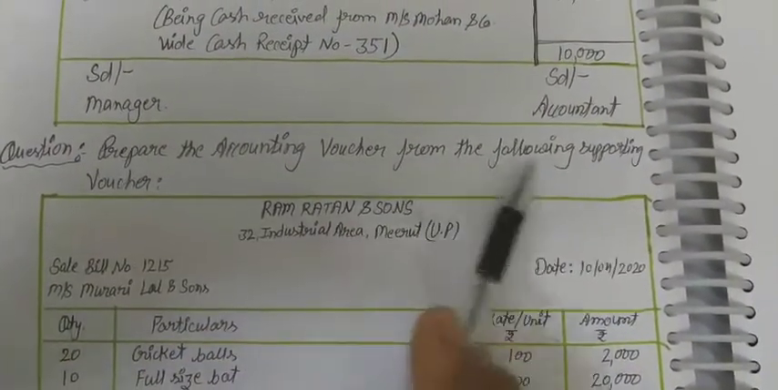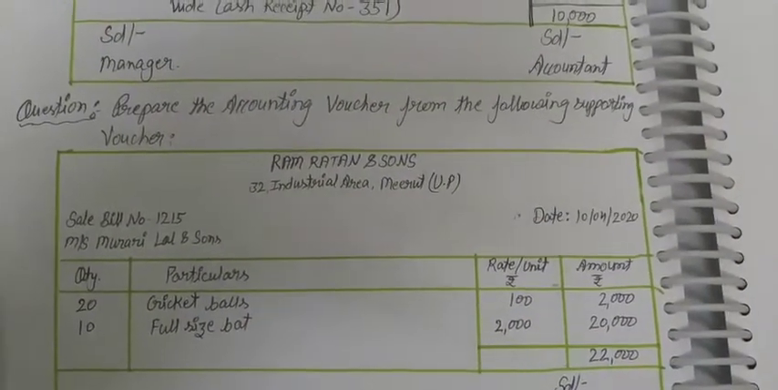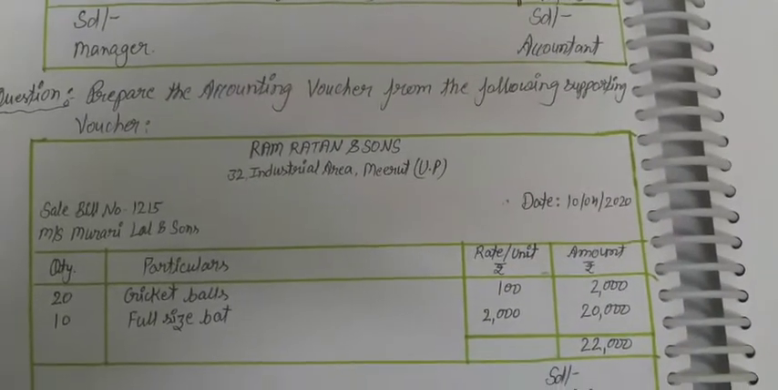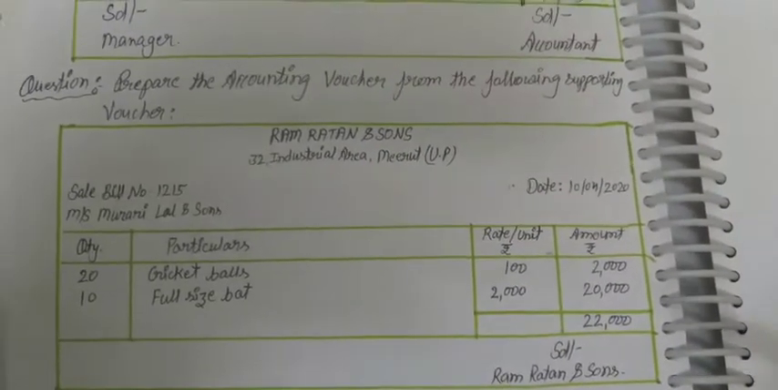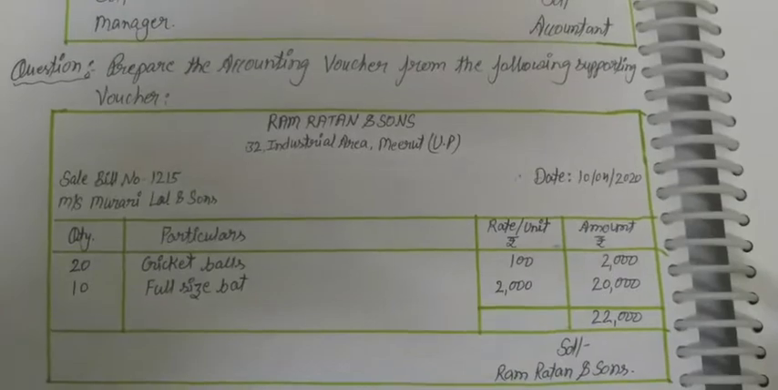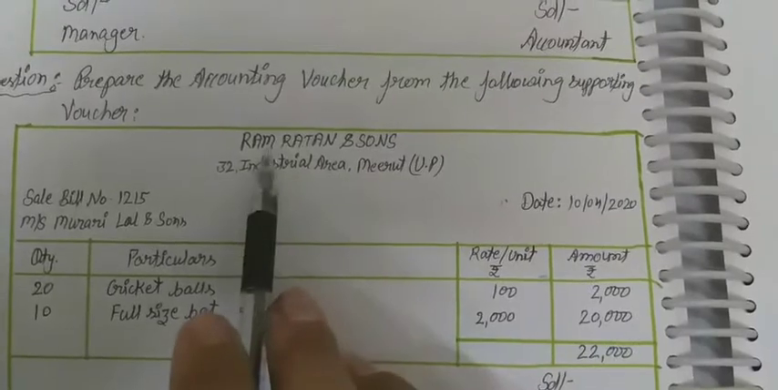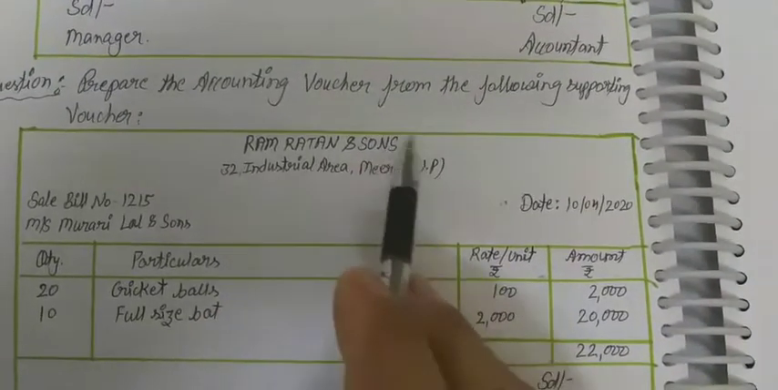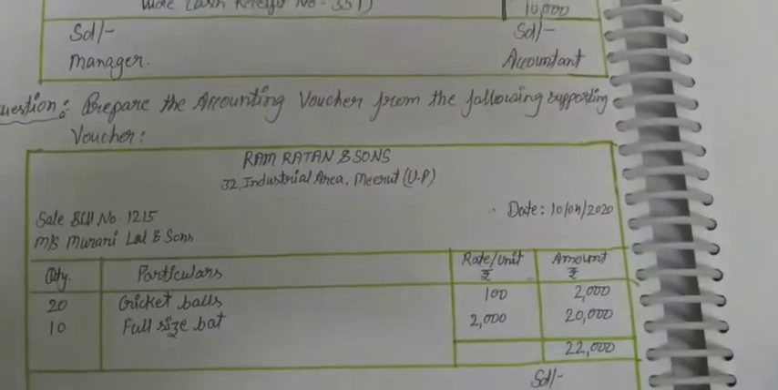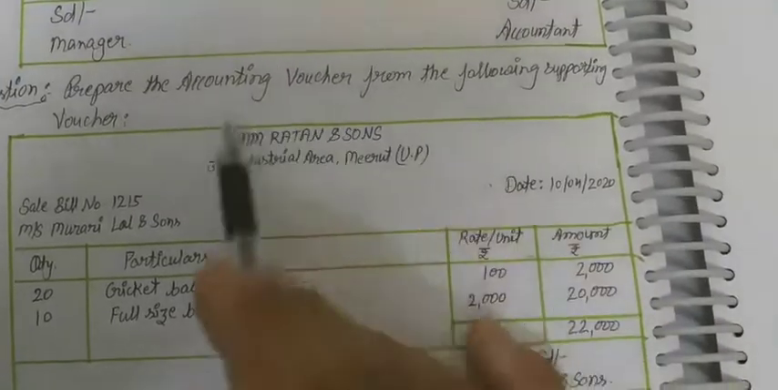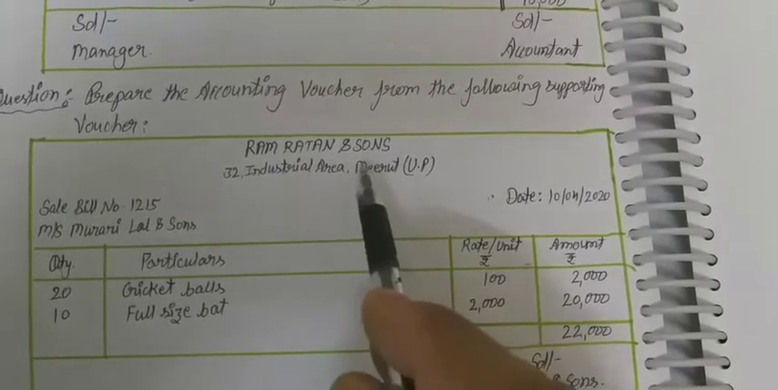Prepare the accounting voucher from the following supporting voucher. It is a supporting voucher where the transactions, amount, information, quantity, from where we are purchasing, who is selling, who is preparing this voucher. So from this voucher we have to prepare the transfer voucher. So Ram Ratan and Sons: if someone's name is written here, it means that is the person who is preparing this voucher. Is it clear? The voucher is being prepared at that company. So Ram Ratan and Sons is the company preparing this voucher.